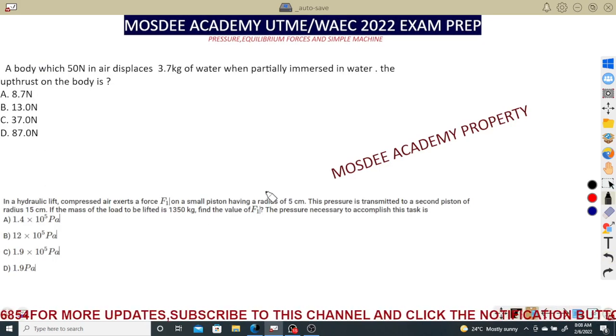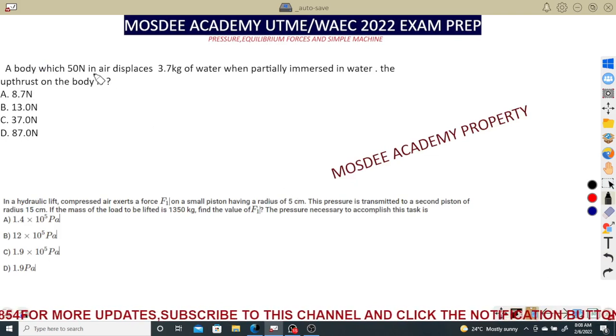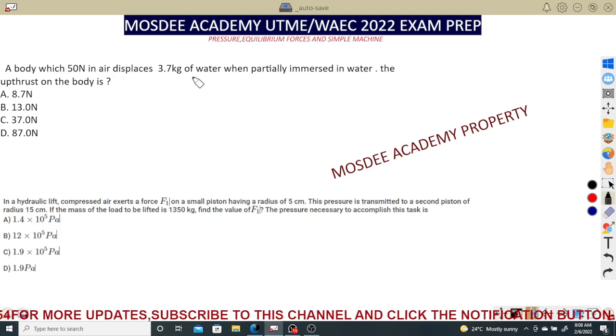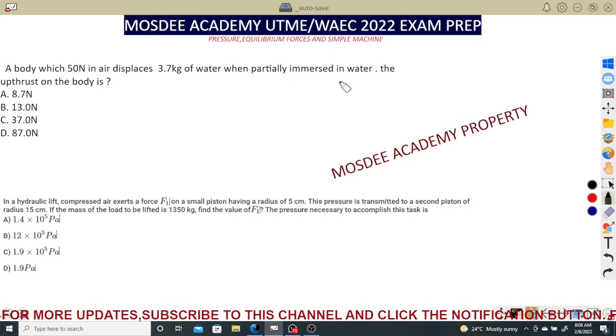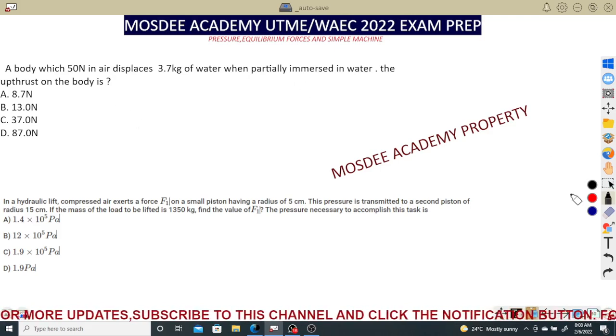The next question: a body which is 50 Newton in air displaces 3.7 kg of water when it's partially immersed in water. The upthrust on the body is dash. Now, the